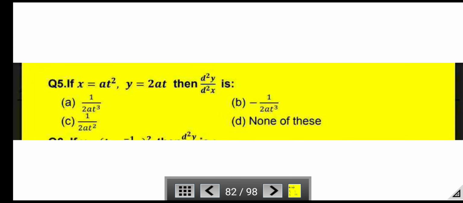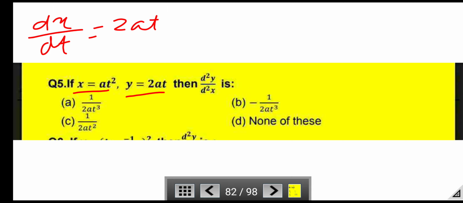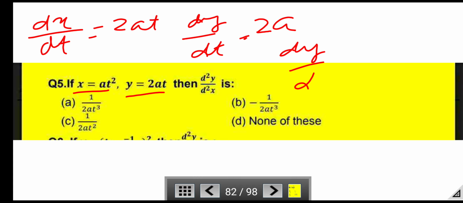Next question, if x = at² and y = 2at, then d²y/dx² is? First of all, differentiate with respect to t. dx/dt is equal to 2at and dy/dt is equal to 2a. Now by dividing, dy/dx is equal to 1/t. Now again differentiate with respect to x.